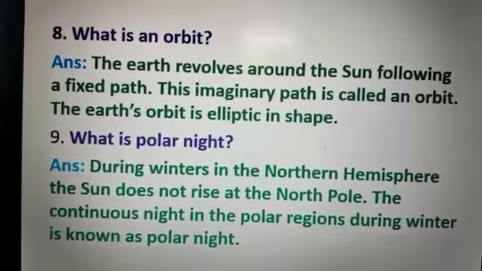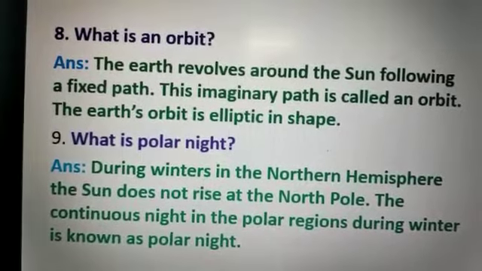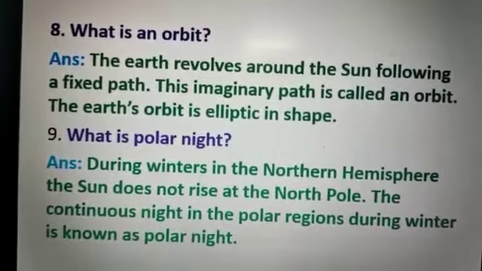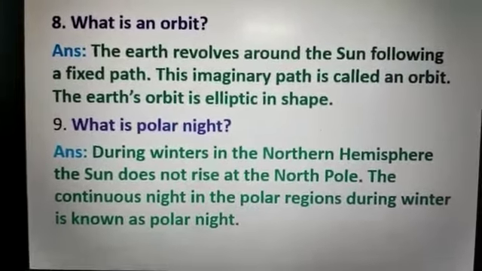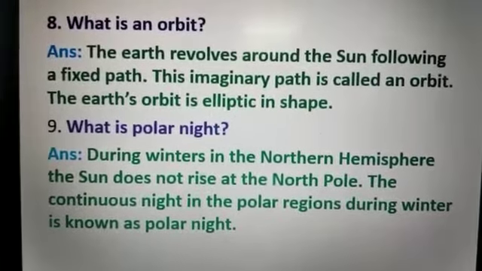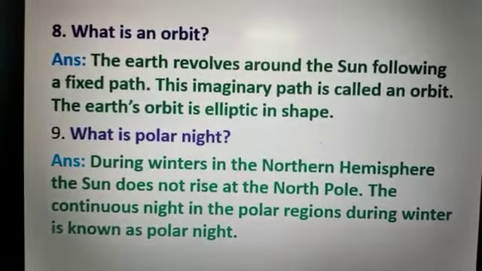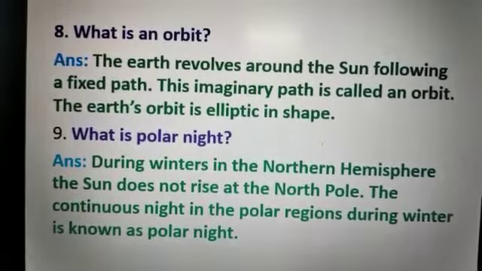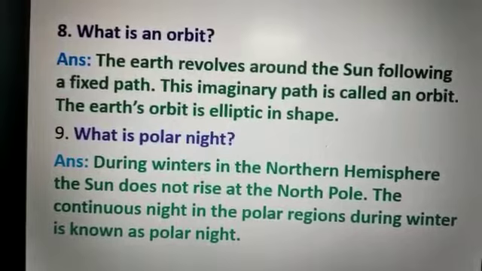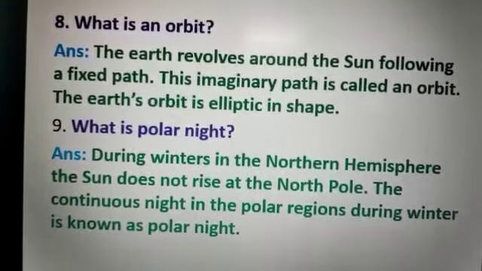Next question is number 8. What is an orbit? These questions I have already given to you in word meaning portion. Orbit is given there. You can see there. Questions can come like this. What is an orbit? The answer is the earth revolves around the sun following a fixed path. This imaginary path is called an orbit. The earth's orbit is elliptic in shape, that is oval shape.